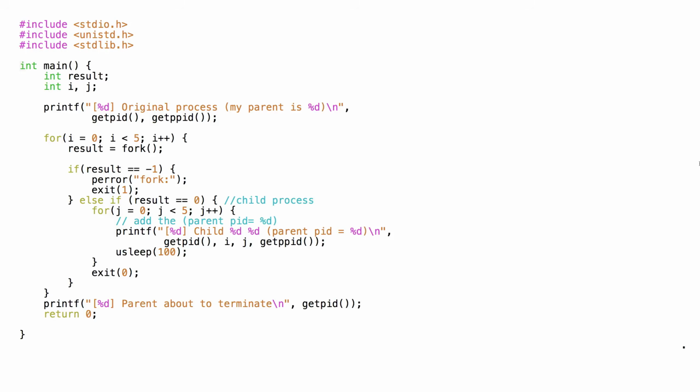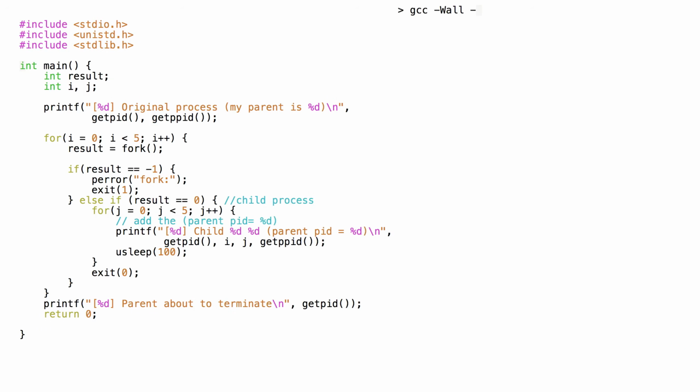Here is a variant of the program we used in the video about fork. We have added a call to getppid, a system call that gets the parent process's ID, to the child process's print statement. Note that the parent process is not waiting after the child processes are created by fork. Due to usleep, the child processes will likely still be active after the parent terminates, so this means that we'll see what getppid reports when the child processes are orphans.